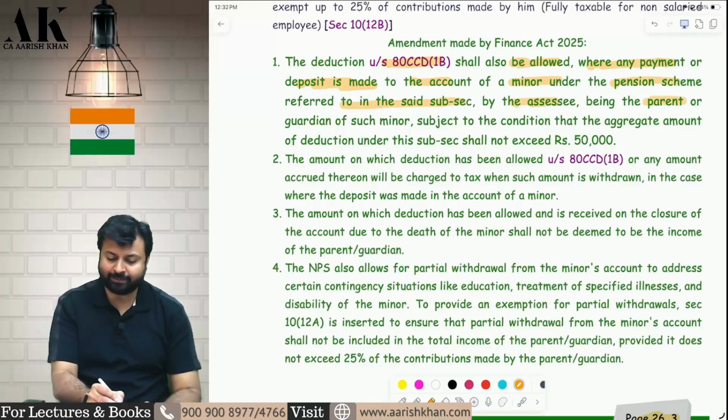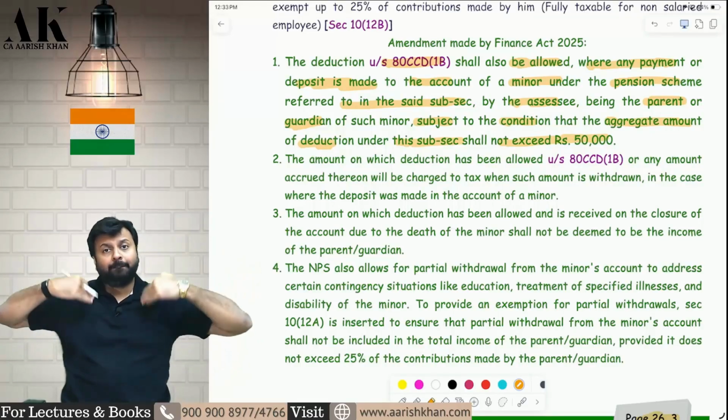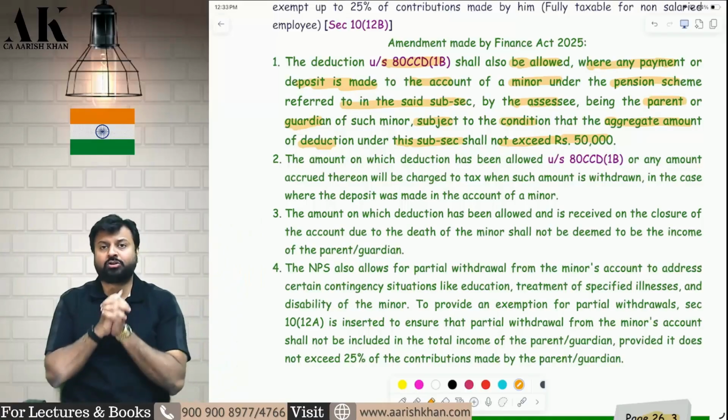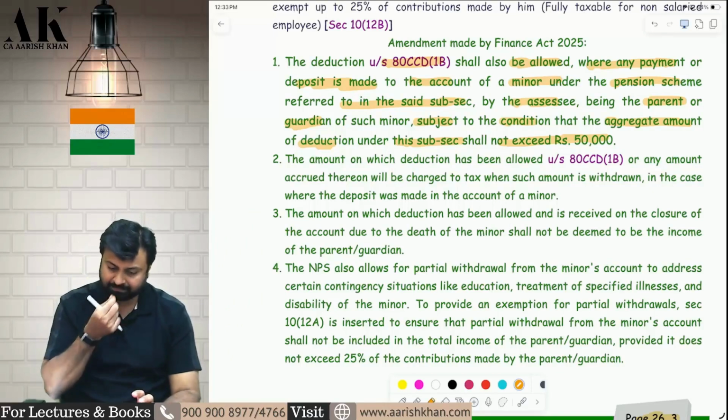Who can make? Parent can make, guardian can make. Subject to the condition that the aggregate amount of deduction under this subsection shall not exceed 50,000. Aggregate shall not exceed 50,000. My extra and my minor child amount total should be up to 50,000 along with 80CCD subsection 1.